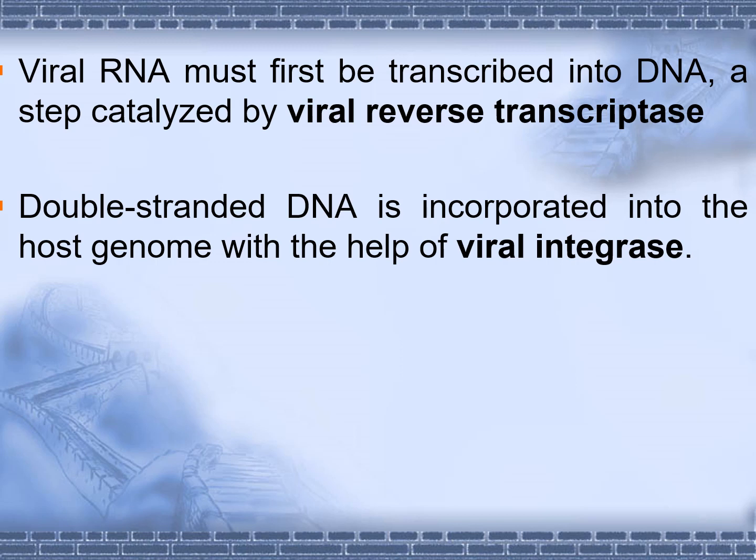The double-stranded DNA is then incorporated into the host genome with the help of the viral integrase enzyme. So you should know the function of the reverse transcriptase enzyme, and when we give the drugs, they block this step. Then you should know what integrase is doing: it is incorporating the viral DNA into the host cell DNA.